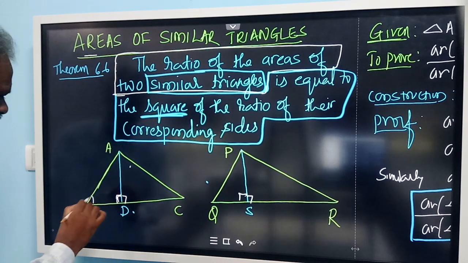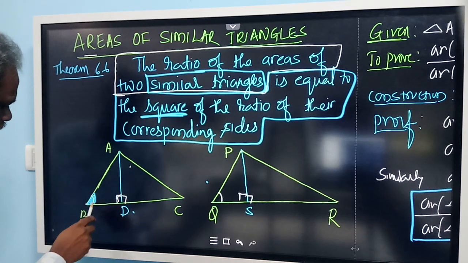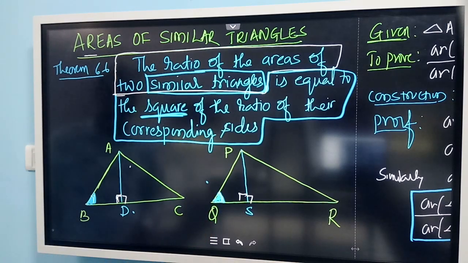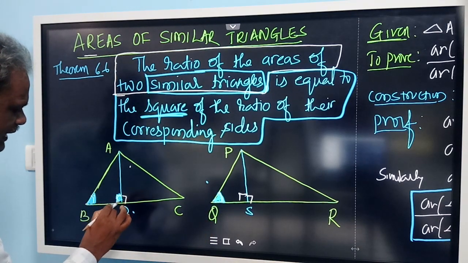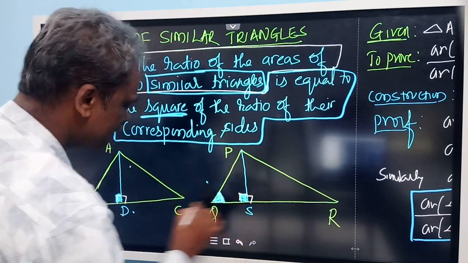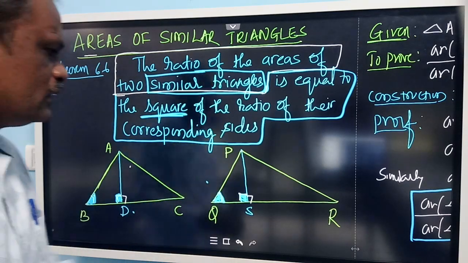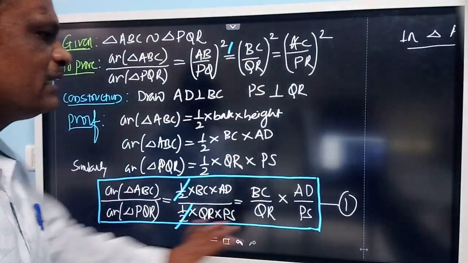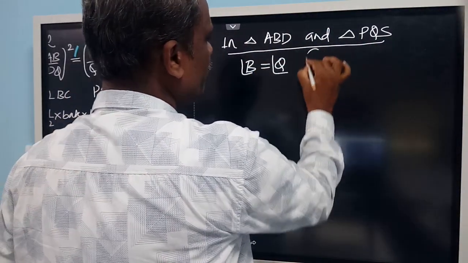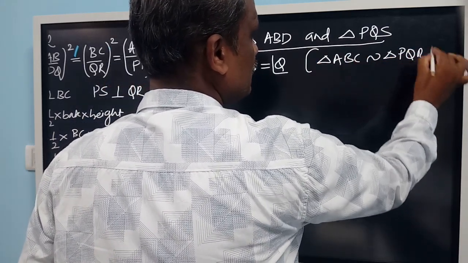Now I will write one more angle. I will write angle B is equal to angle Q. Can you tell me what is the reason? Triangle ABC is similar to PQR. You got these two angles equal here. In these two triangles, this is 90 degrees because of the perpendicular, and angle B is equal to Q. So therefore, I can write this as similar. Angle B is equal to Q because triangle ABC is similar to triangle PQR.